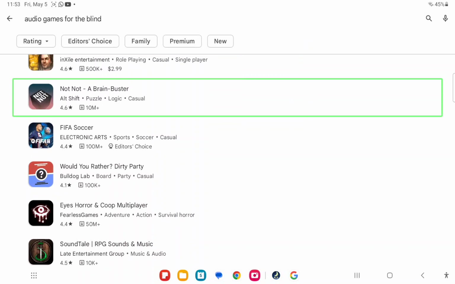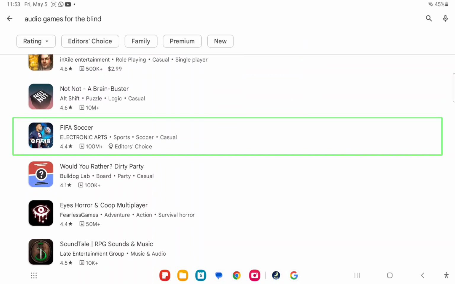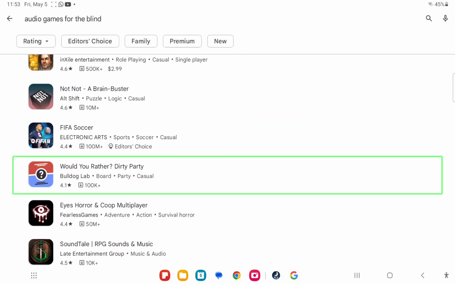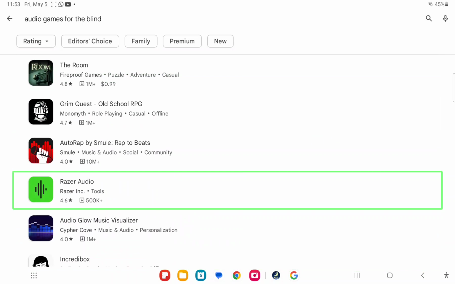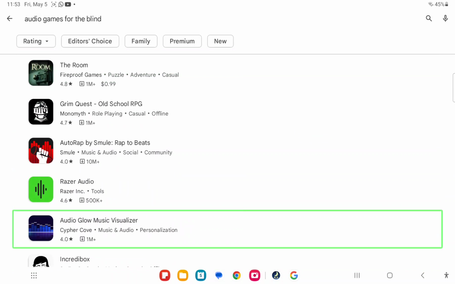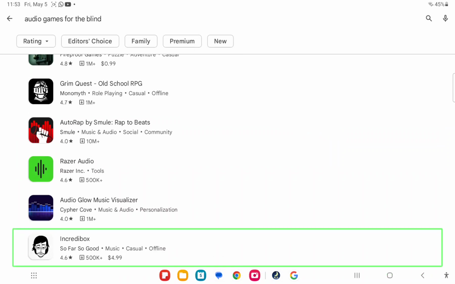Image of Apple game icon for Not. Image of Apple game icon for FIFA Soccer. Image of Apple game icon for Would You Rather. Image of Apple game icon for Eyes Horror. Image of Apple game icon for Razer Audio. Image of Apple game icon for Audio Glow Music Visualizer. Image of Apple game icon for Incredibox.